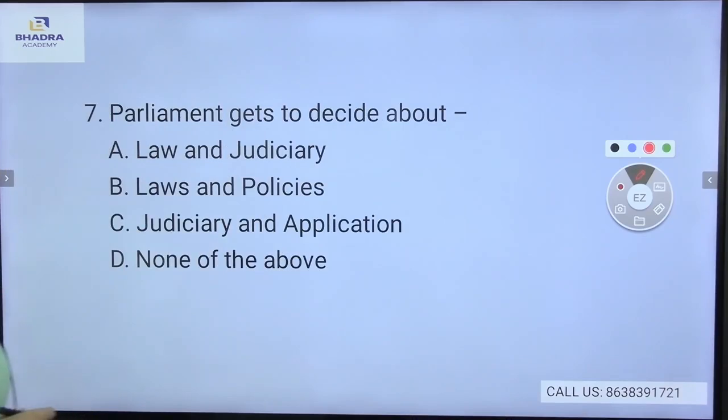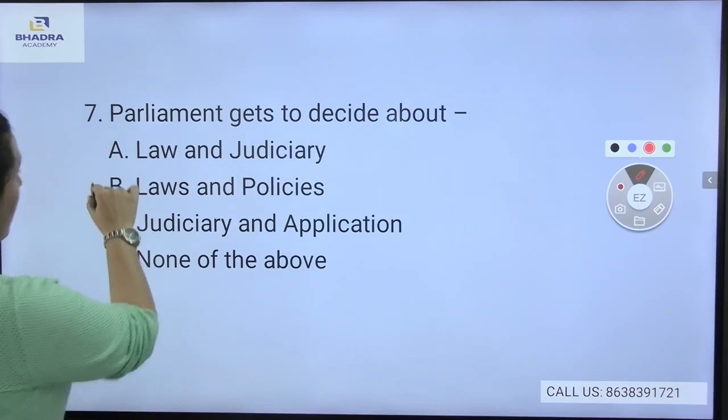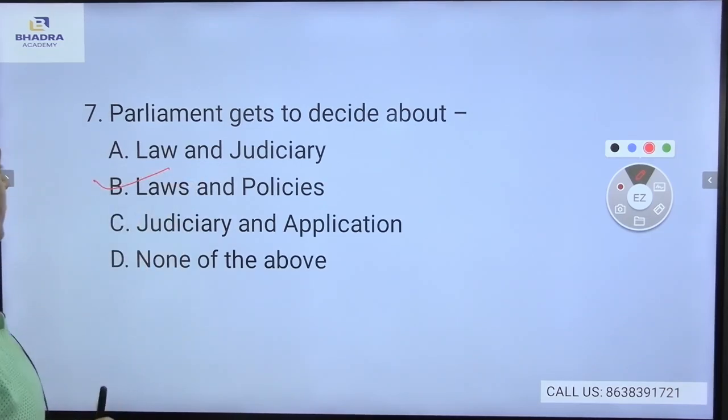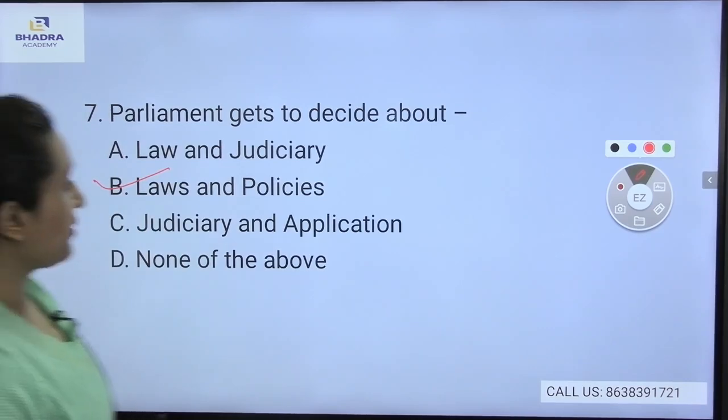Now, the seventh question. Parliament gets to decide about laws and judiciary, laws and policy, judiciary application, or none of the above. Now, what will be the correct answer here? Parliament gets to decide about laws and policy. Yes, Parliament will be deciding about laws and policies.